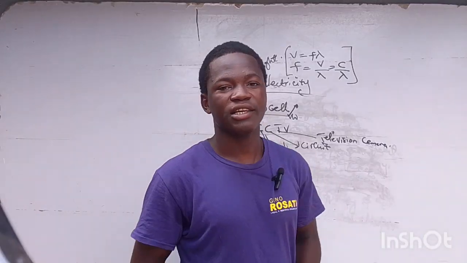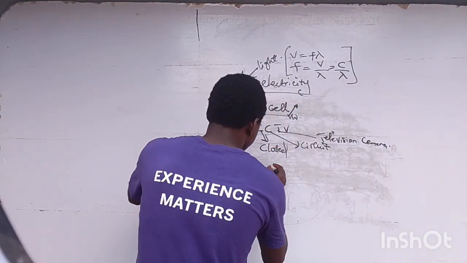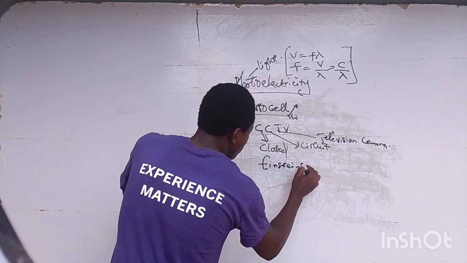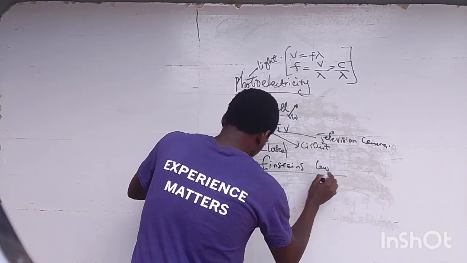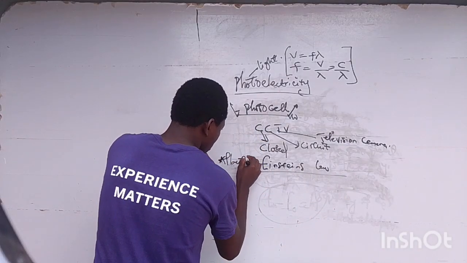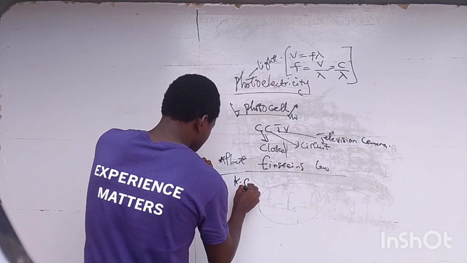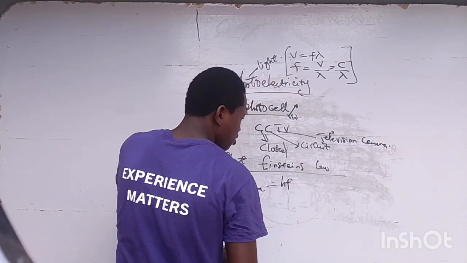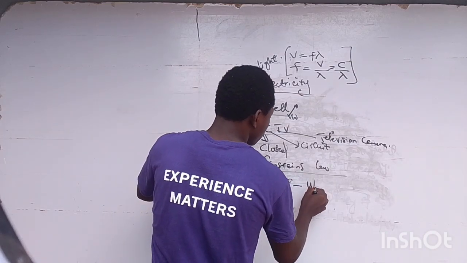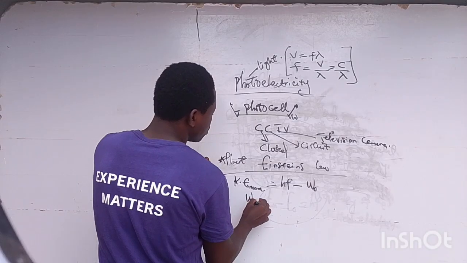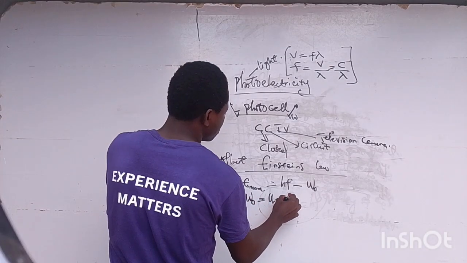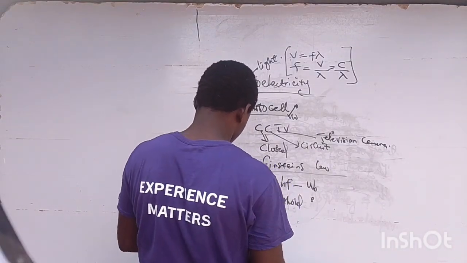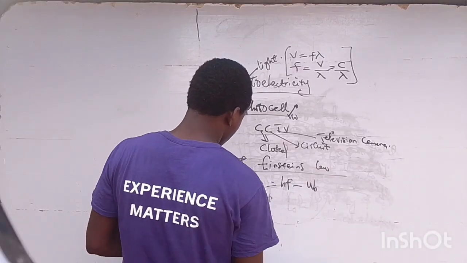Let's go further to Albert Einstein's law. So Albert Einstein says that the maximum kinetic energy is equal to hf minus W0. This W0 is what we call the threshold work function, the work function.